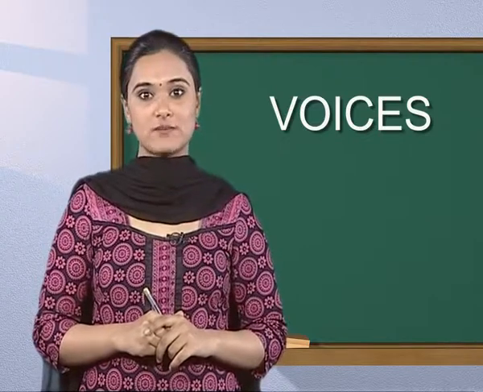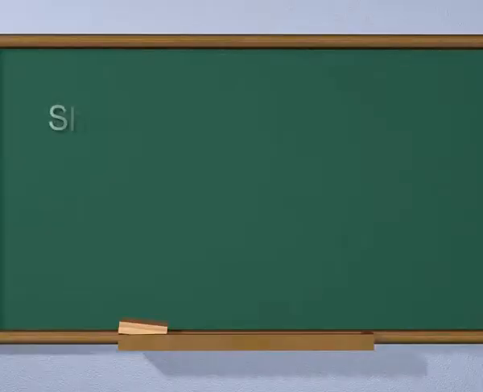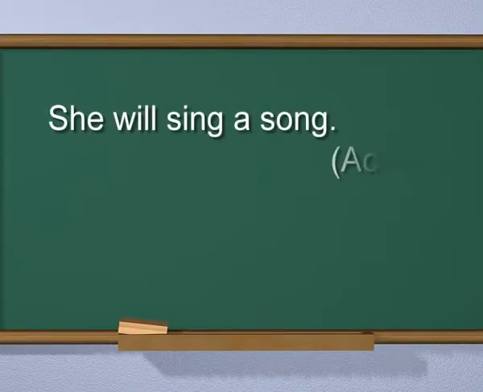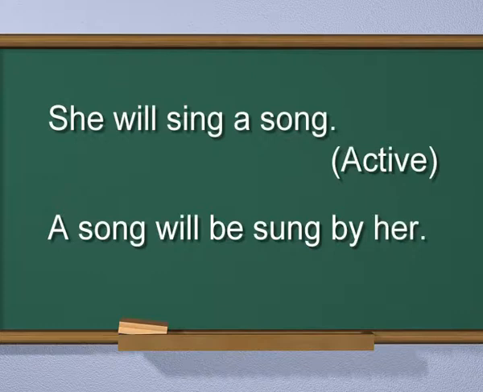Now we shall take some examples of future indefinite tense. She will sing a song. Active. A song will be sung by her. Passive.